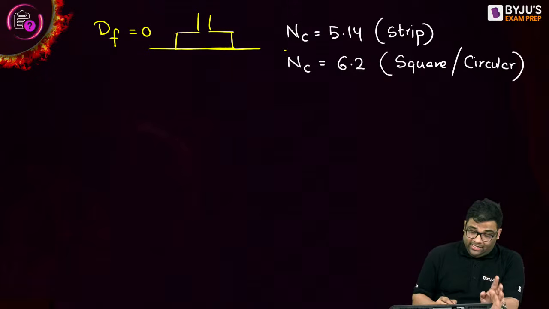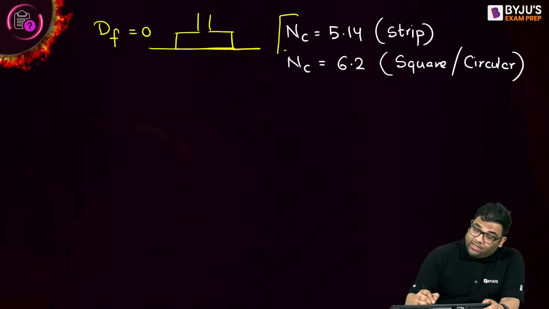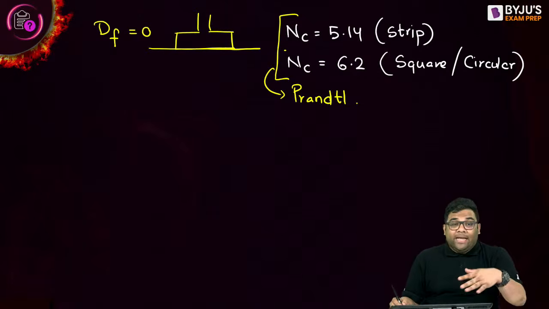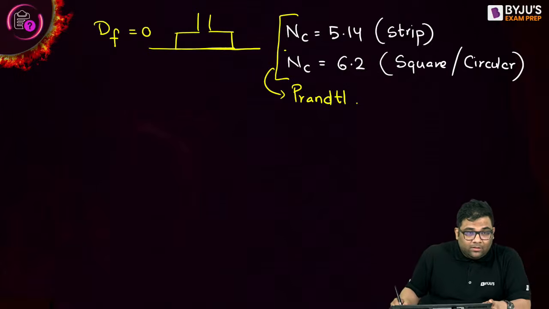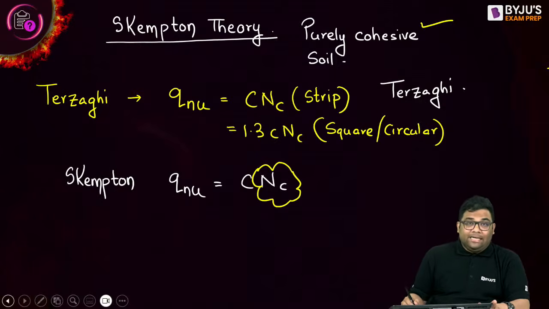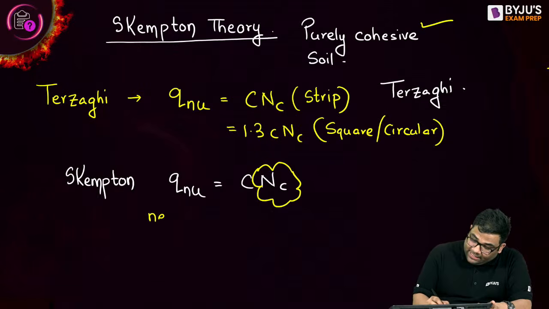This same thing was told by another scientist known as Prandtl, so I can say it got validated. Q net of Q ultimate, sir? This is net ultimate.